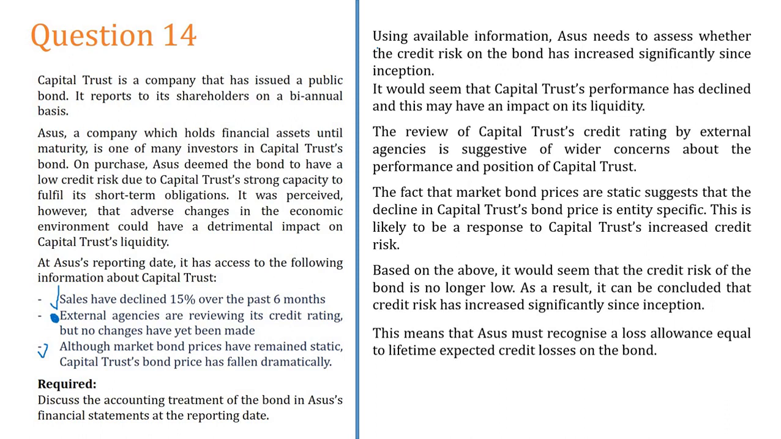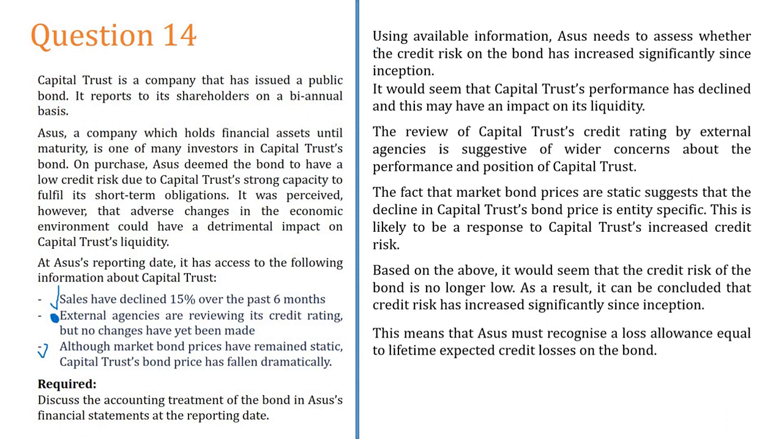Okay, I will read the answer. You can note it down. Note down these answers, because these are essential, but since it's time consuming, I am not reading the whole answer since we have digital devices with us while we are spending our time in the class. Using available information, ASUS needs to assess whether the credit risk on the bond has increased significantly since inception. It would seem that Capital Trust performance has declined, and this may have an impact on the liquidity.